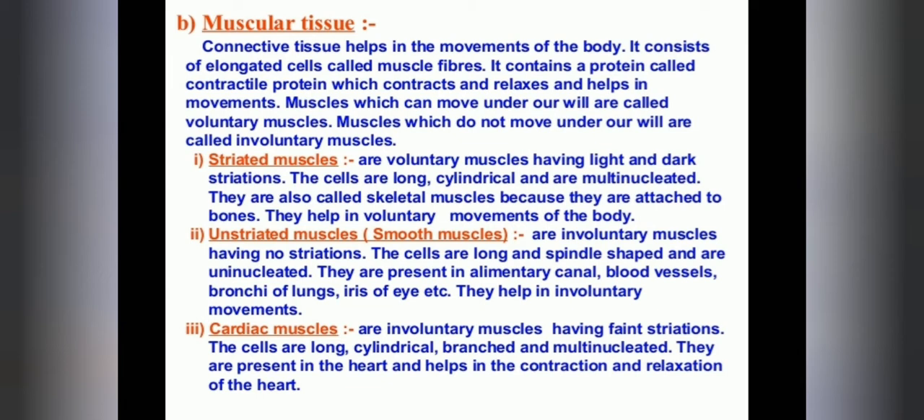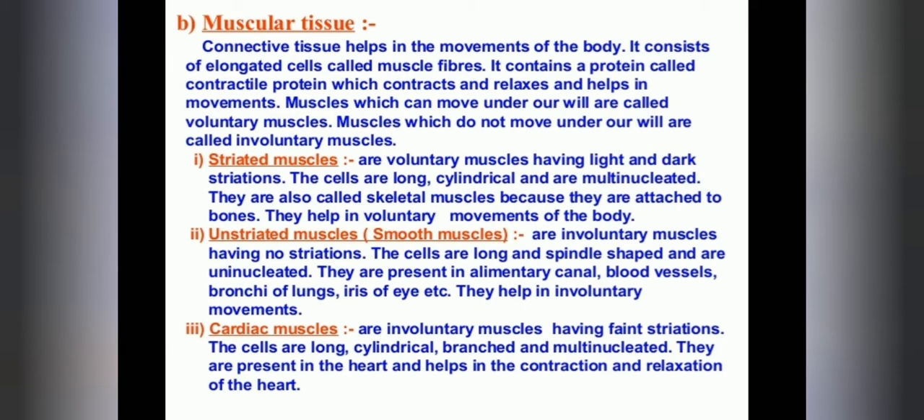Okay, fine. Next we will discuss cardiac muscles. Cardiac muscle is a special type of muscular tissue present only in the heart. The heart is made up of this special type of muscular tissue called cardiac tissue. They are involuntary muscles. From birth to the end of our life, without fatigue, this muscle continuously beats. They are involuntary muscles having faint striation.